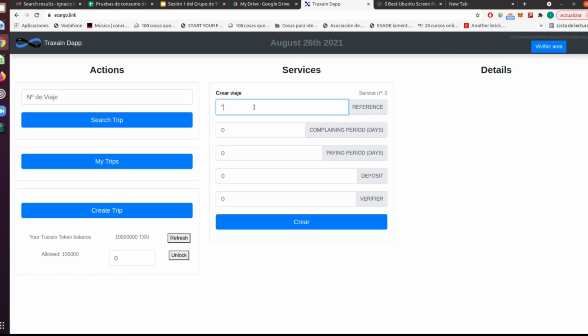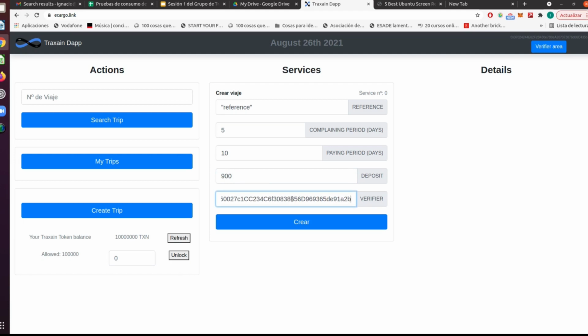In this case, I will create a trip and include the following data: the string reference, usually a URL where more details can be found, more details about the trip, of course, the buffer time in which you can make complaints if there is any problem with a trip, the time of payment, which needs to be equal or bigger to the buffer time, and the two most important things: the amount of tokens corresponding to the amount of euros that you deposit as a guarantee, and the validator's address.